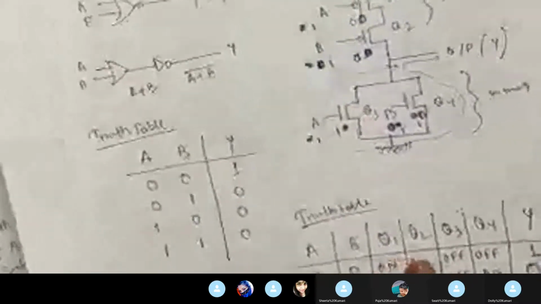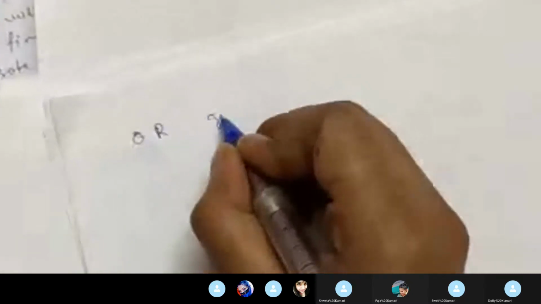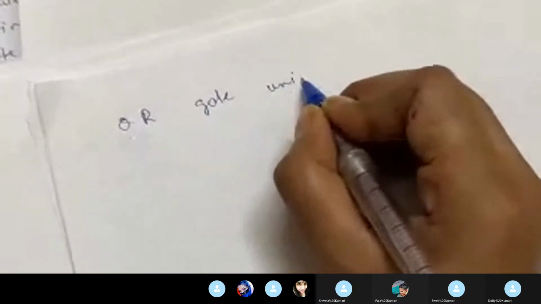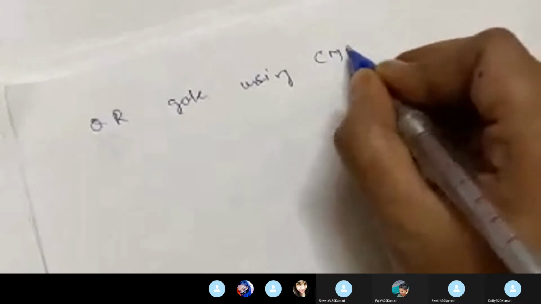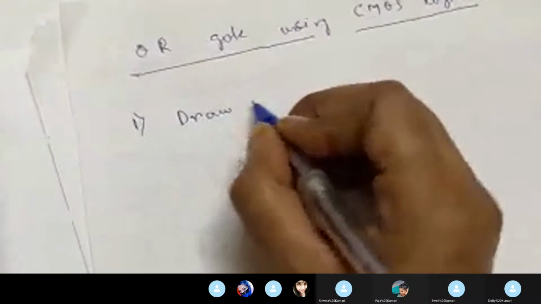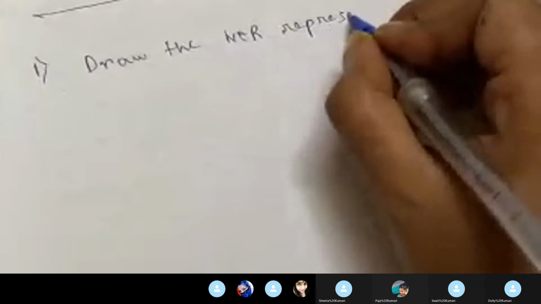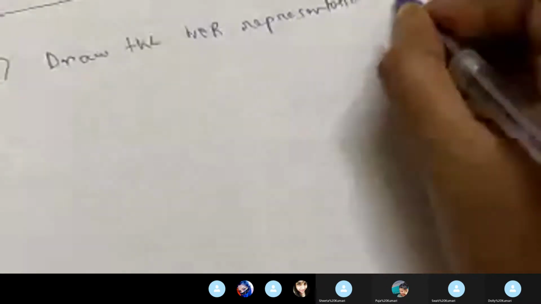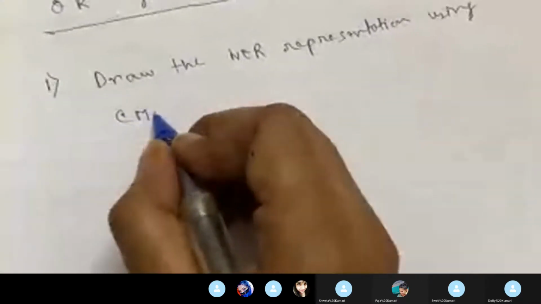Okay, fine. Next, I will draw the OR gate from this NOR gate. OR gate using CMOS logic. So for this, first step, draw the NOR gate representation using CMOS logic.